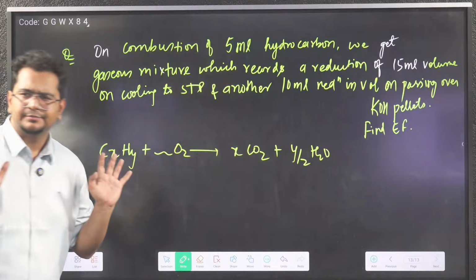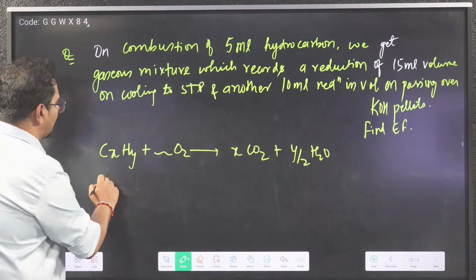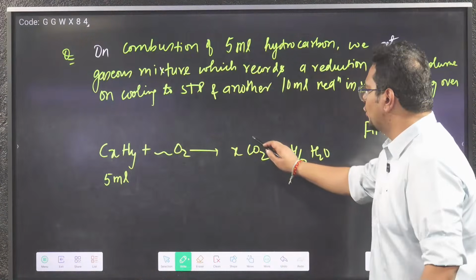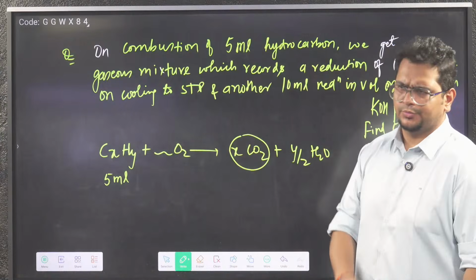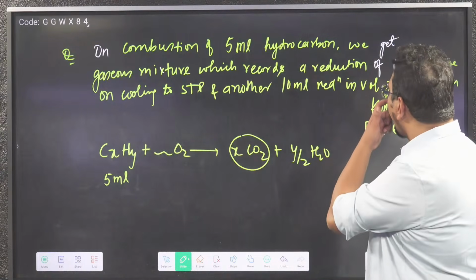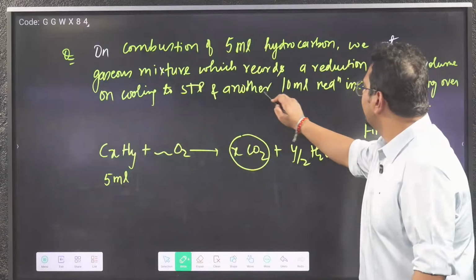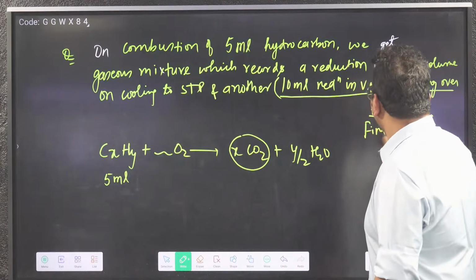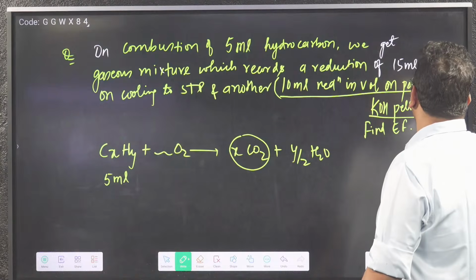Clear or not clear? How much is the hydrocarbon? 5 ml, sir. Do you know the volume of CO2? So, sir, this 10 ml reduction in volume on passing over KOH.